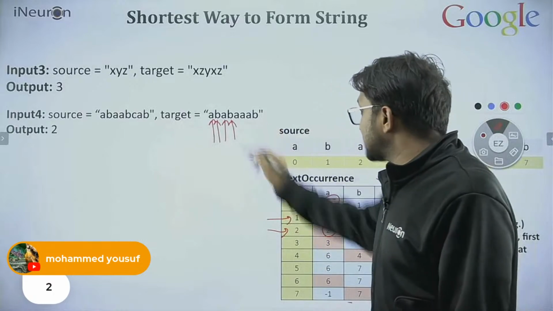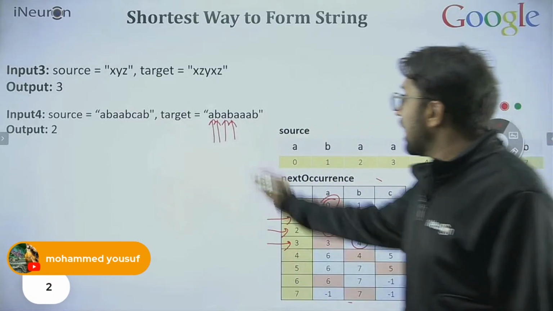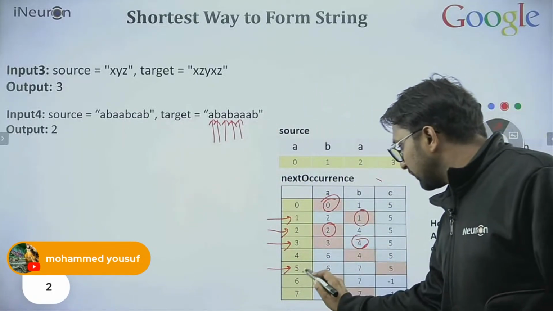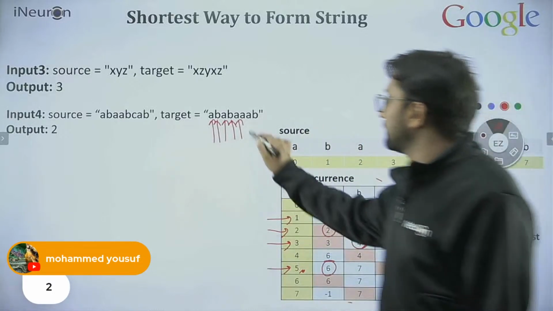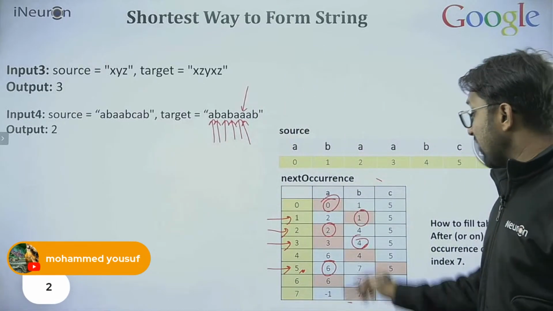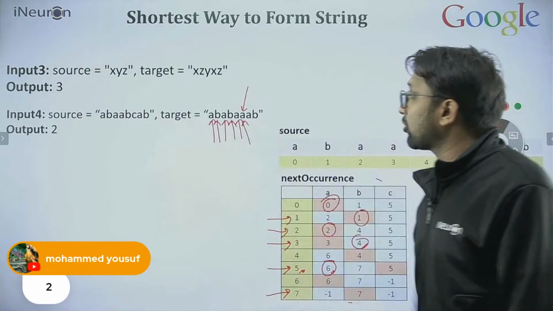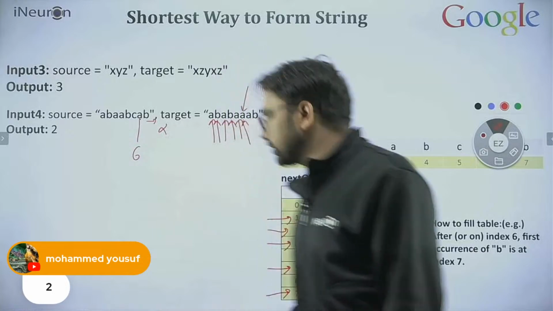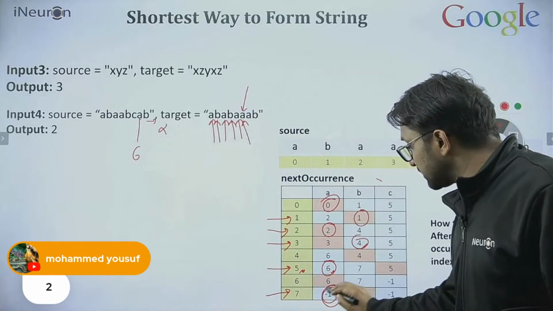After this, is B there or not? After 2, is B there or not? Yes, B is at the 4th position. After B, is A there or not? After B is 5. Yes, that is at the 6th position. Then again we ask, please watch, after this 6th position, that is the 7th position, is A there or not? There is no A over here. So you can see here, we will get -1. After the 6th position, there is no A.